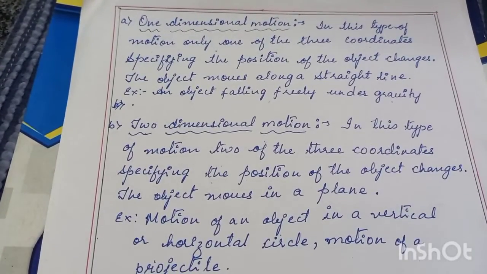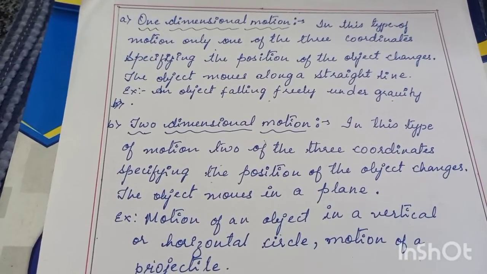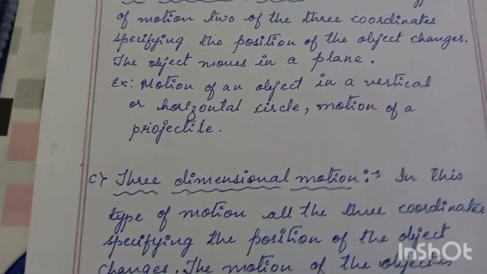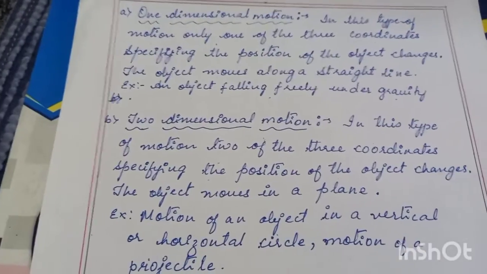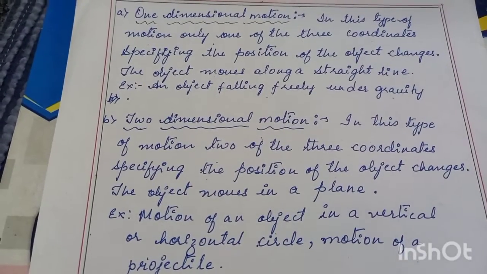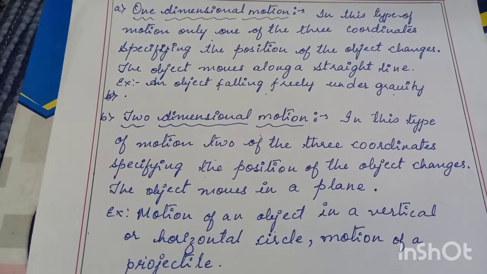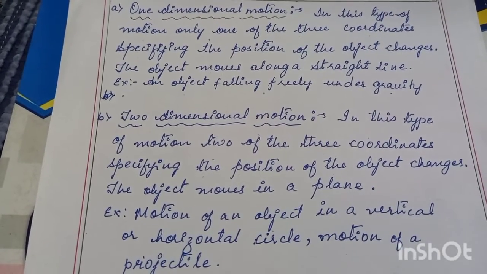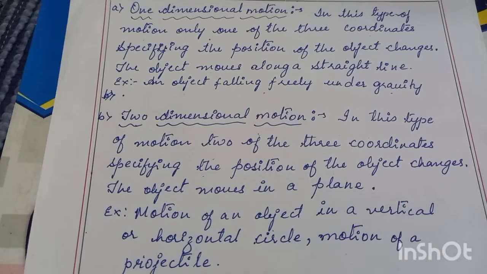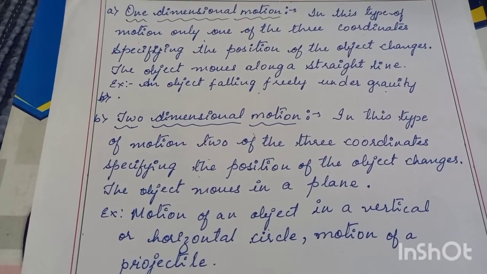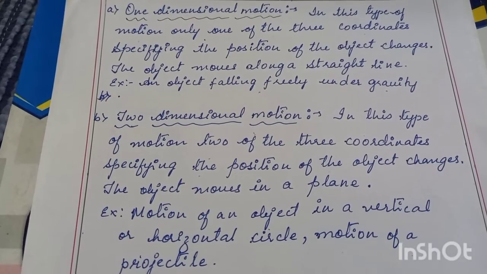So let us now see one dimensional motion, two dimensional motion and three dimensional motion. First we'll see the one dimensional motion. In this type of motion, only one of the three coordinates that specify the position of the object changes. Example, the object moves along a straight line.